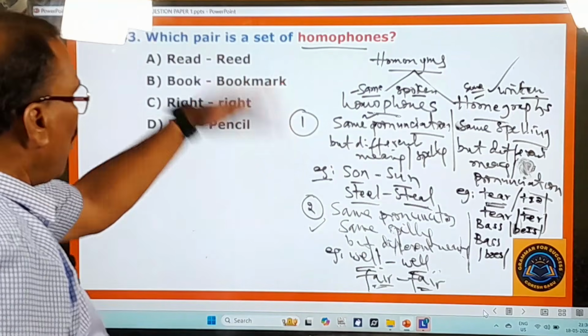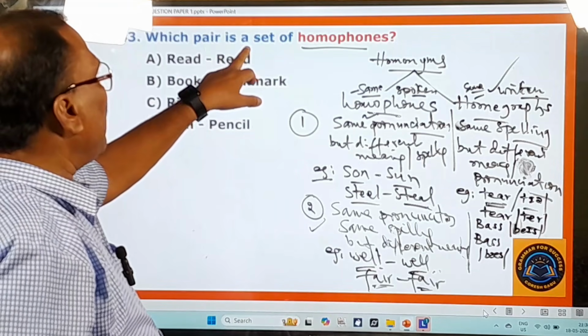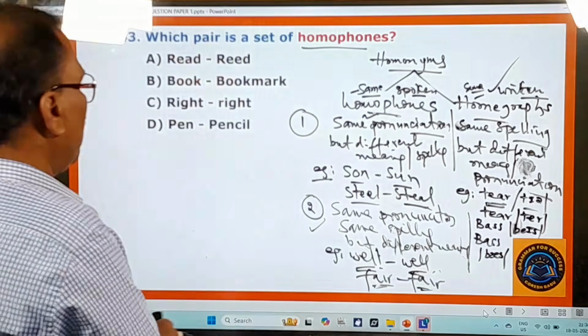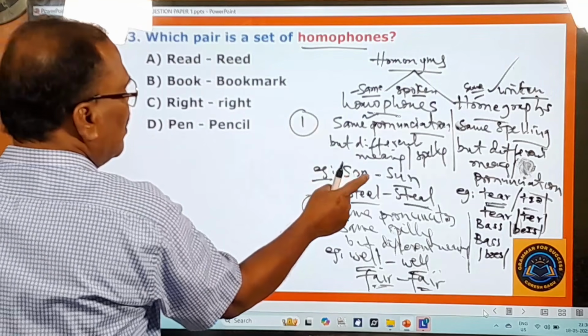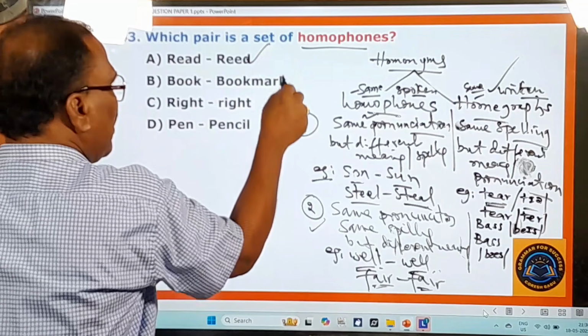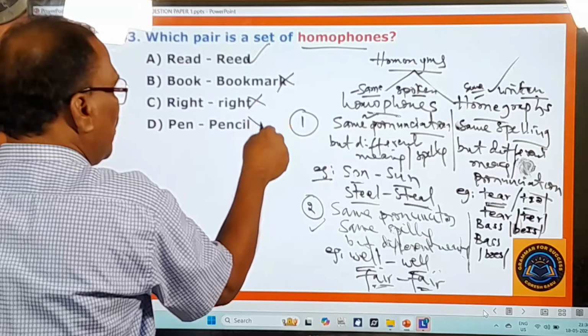And now here he is asking you to find out the set of homophones in this question. Read. So here sun, just like that. The very first one is the right one. This is not the right one. This is not the right one. This is not the right one.